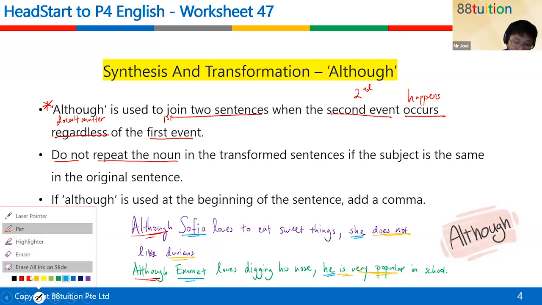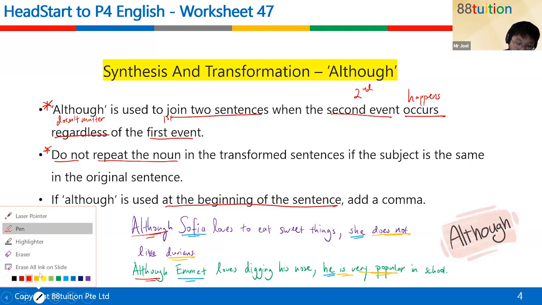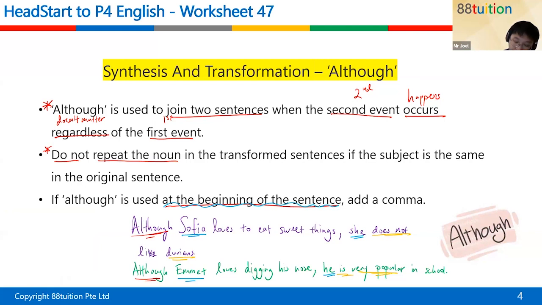And then the next thing to remember is if although is used at the beginning of the sentence, I'll use a different color for this one, maybe light blue, remember to add a comma, like the comma over here. See, there's a comma here, there's a comma here. That's only if although is at the beginning of the sentence, then we must have a comma in the middle after the first idea. So keep that in mind.